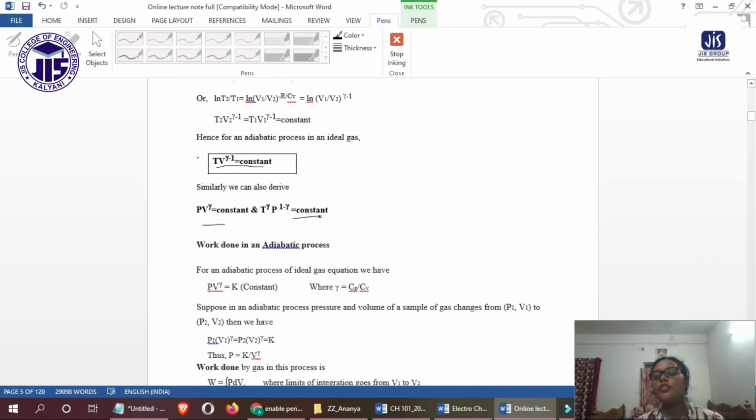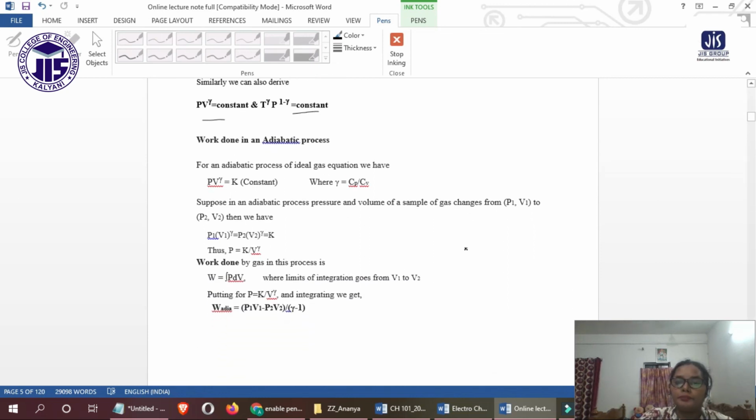From this portion you may be asked to prove that PV to the power gamma is constant, and prove that T into V to the power gamma minus 1 is constant. These are some of the questions you can have from this portion.